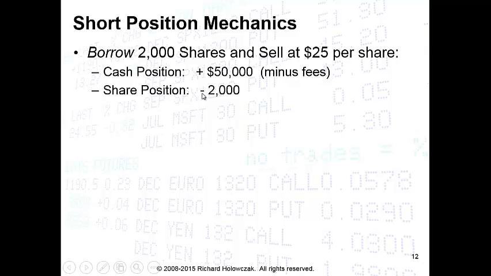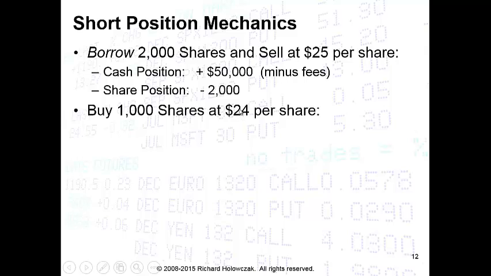However, our share position becomes minus 2,000. Why a minus? Because we've borrowed 2,000 shares. We've sold something that we do not own. So we get a lot of cash, $50,000, but our position is minus 2,000. This is to indicate that we owe somebody these 2,000 shares.